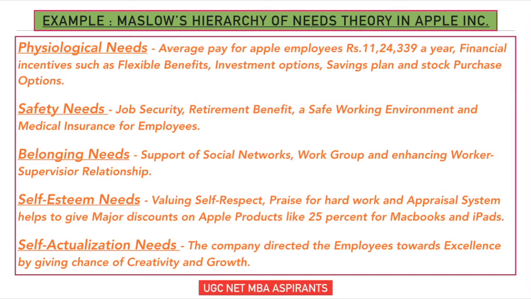Third comes the love and belonging needs, where Apple company supports the social networks, work groups, and enhances the worker-supervisor relationship in an organization. Fourth comes the self-esteem needs, where Apple company values the self-respect of the employees, praising them for their hard work, and the appraisal system helps them to give a major discount on Apple products like 25% off for MacBooks and iPads for the employees. Fifth comes the self-actualization needs, where Apple company directs the employees towards excellence by giving them a chance of creativity and growth in an organization. So this is how Apple company is an example for Maslow's hierarchy of needs.